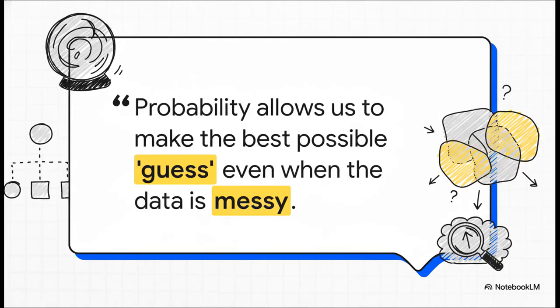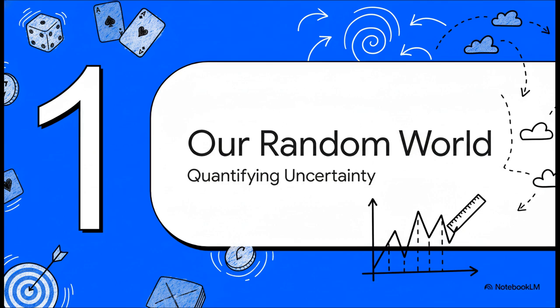Look, at its heart, probability isn't about having some magical crystal ball. Not at all. It's really about giving a number to our uncertainty so we can actually deal with it. It hands us a framework to make the best possible guess, even when the data we're looking at is messy or incomplete. All right, so let's really dive into this.